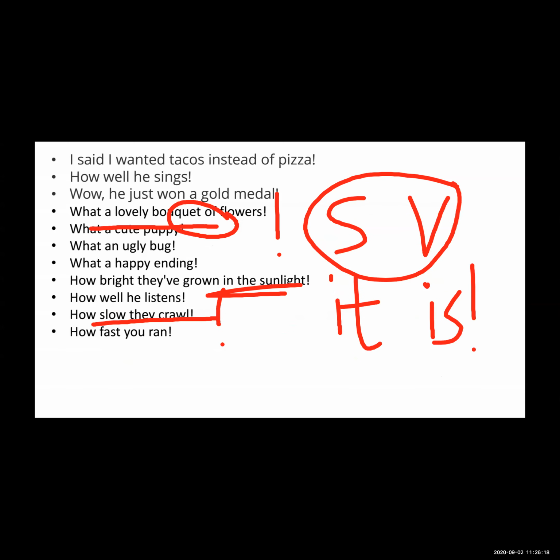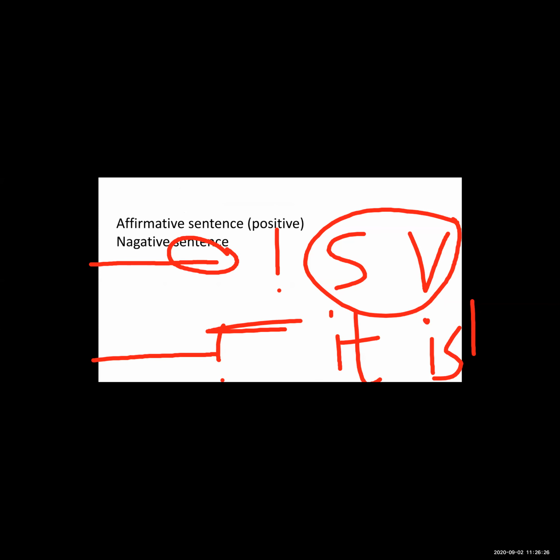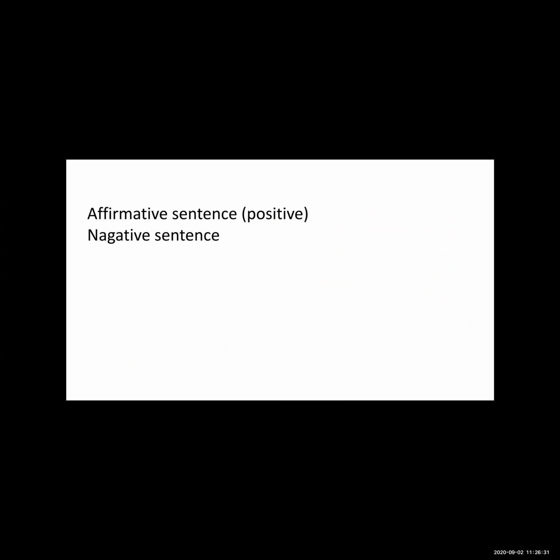Affirmative sentence means the positive sentence. Okay, affirmative sentence gives positive information. Affirmative sentence means positive sentence, and negative sentence means the sentence which is giving the negative information. Okay, so affirmative sentence is a positive sentence which is giving positive information.